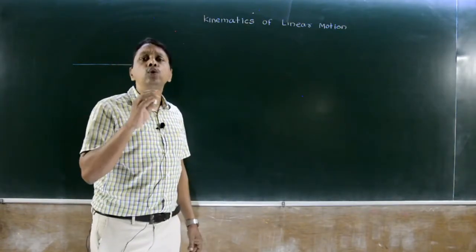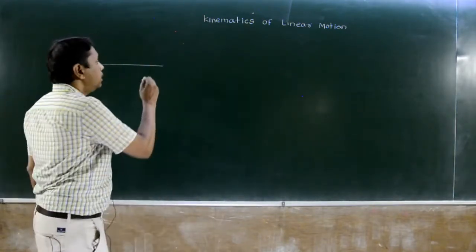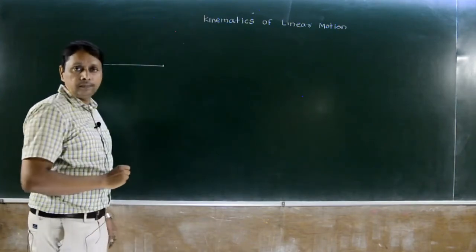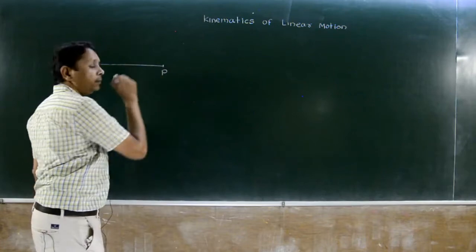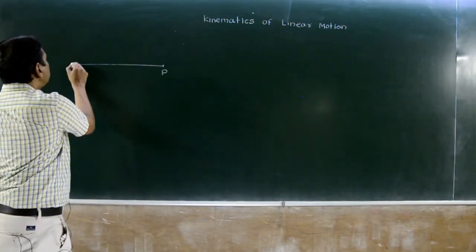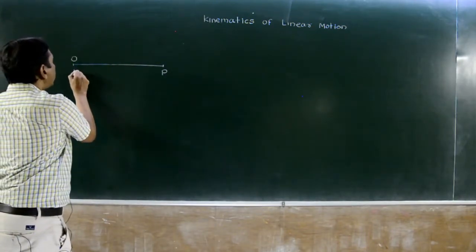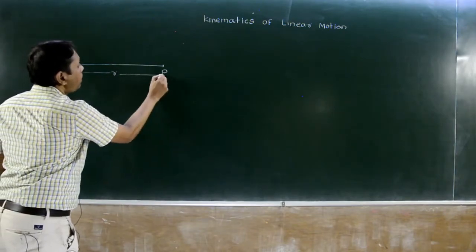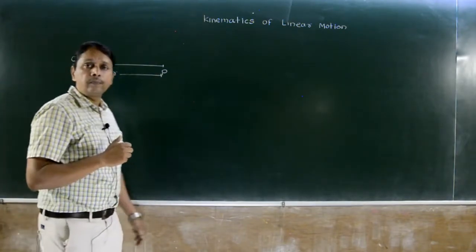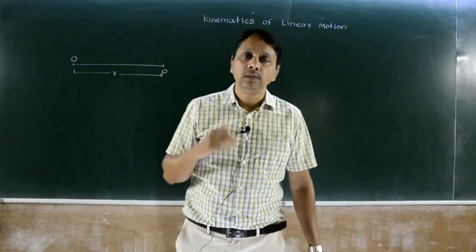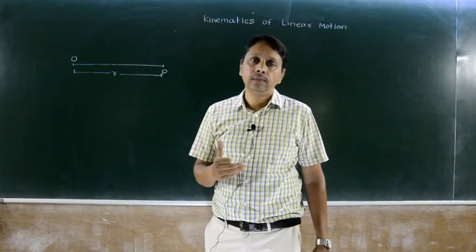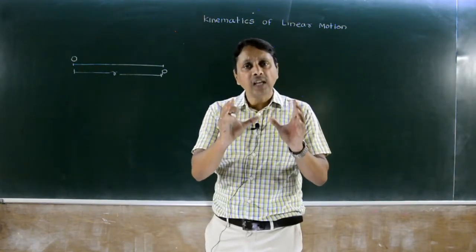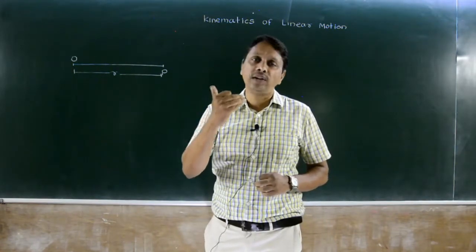When we say motion, what do you mean by position? A particle or body is at P, at a distance R from origin. So we say P is a position. Its position at any instant is with respect to a fixed point or origin point.